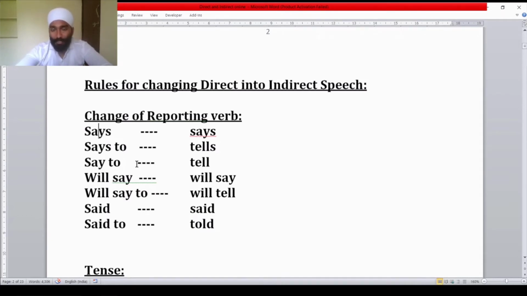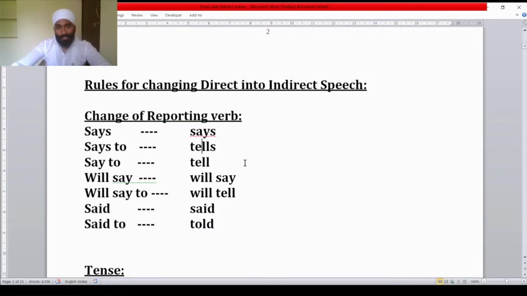Mohan is a singular noun, so it is considered third person only. So after such pronouns and nouns, says comes. And if you, I, we, that is, second person pronouns are there, or plural nouns are there, we have to use say, only say.